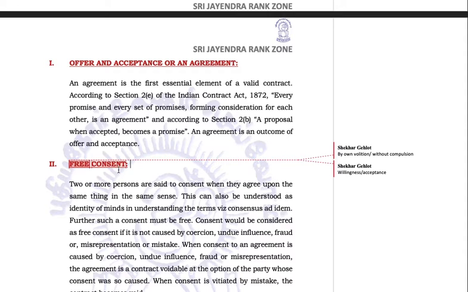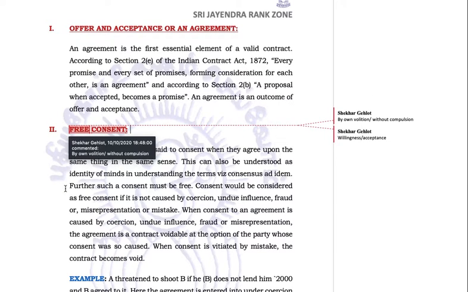Free consent should be out of willingness, which is without any compulsion. Two or more persons are said to consent when they agree upon the same thing in the same sense. They should agree upon the same thing in the same sense.